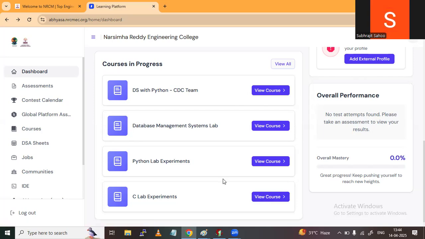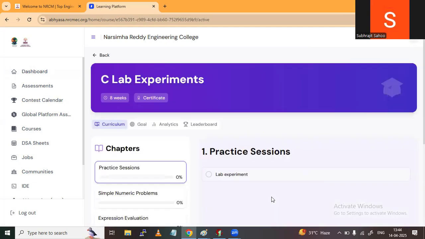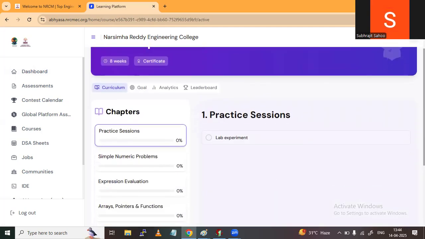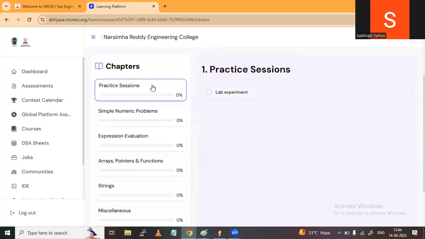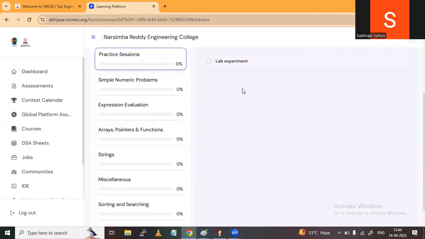And these are the several lab experiments the Abhyasa team has uploaded here. So today I will go for the C lab experiments. Once you load, several topics will be displayed chapter-wise: practice session, simple numeric expression evaluation, array, pointer, string, miscellaneous, and so on. I will go for the simple numeric practice sessions.